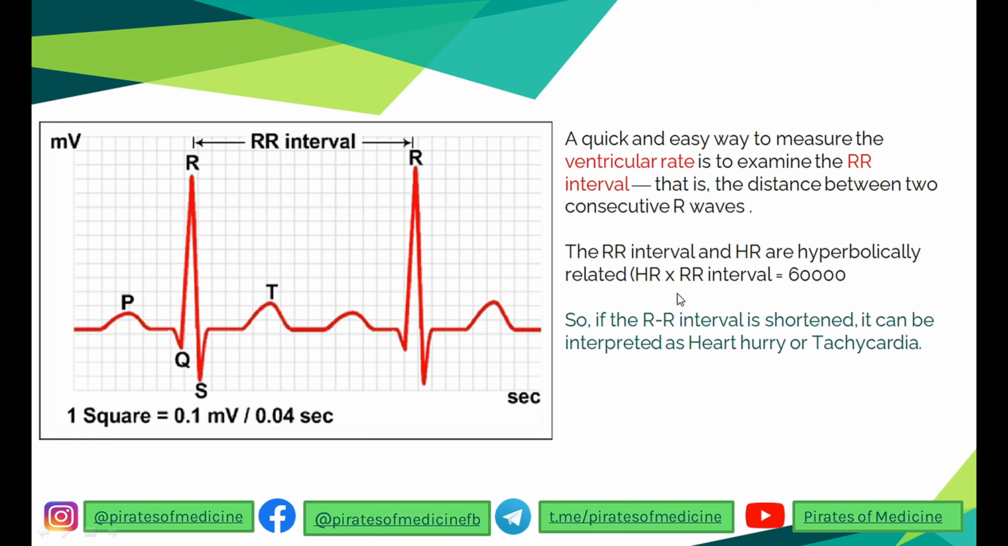Now, if you don't want to do this calculation, you can obviously see that if the RR interval is shortened, the distance between two consecutive R waves is less, then there is heart hurry or tachycardia. And if there is a wide distance between each R wave, then it is bradycardia. Quite simple. I hope you understand. Let's go to the next one.